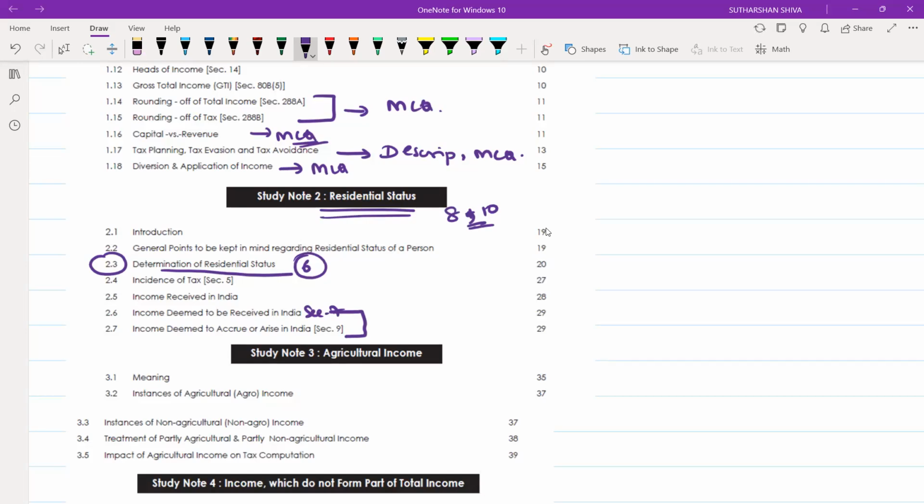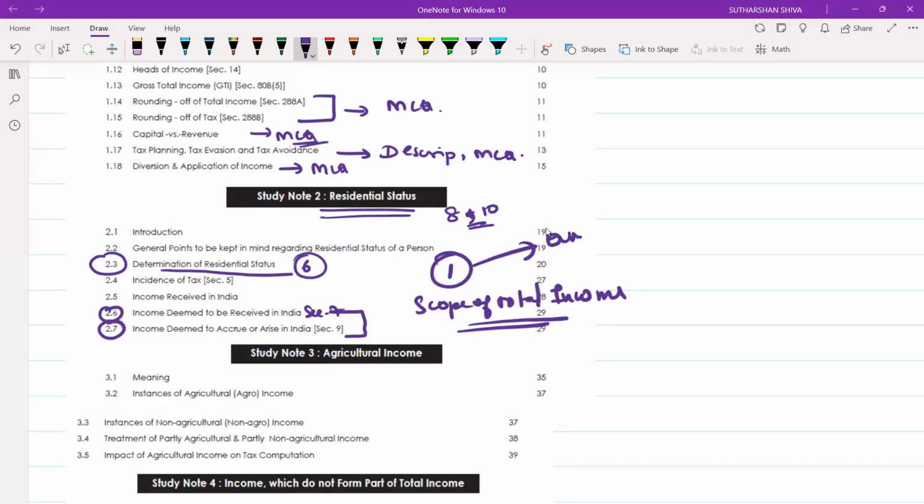In these basic two sections, you can easily remember them along with the scope of total income. There will be one question called scope of total income, and on this part only you will also get those questions. Surely, one question from this, for the whole syllabus, you may get for 8 marks, sometimes 10 marks. So prepare residential status perfectly with good conceptual clarity, focusing on the foreign income part.